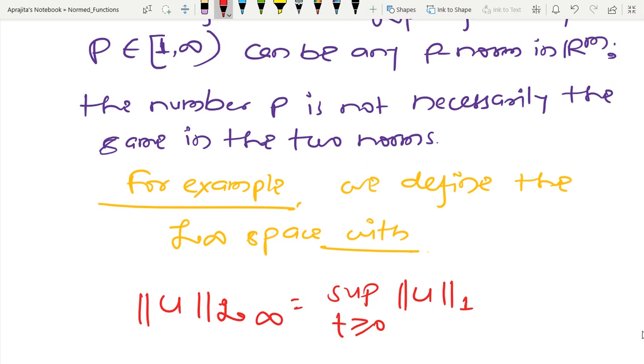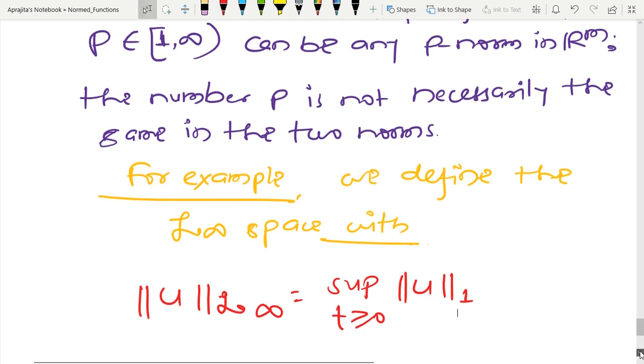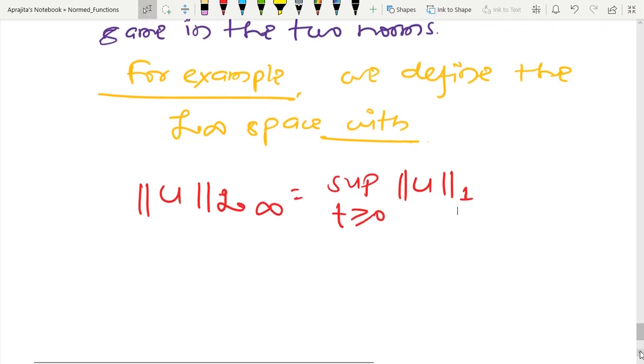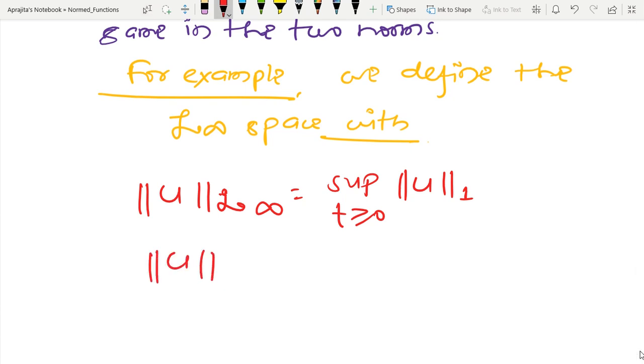Or I will define the norm like this also, U in L infinity, with the supremum. The supremum I will always take, because I am going to define the infinity norm, but this norm I can vary. So I will take the two norm.